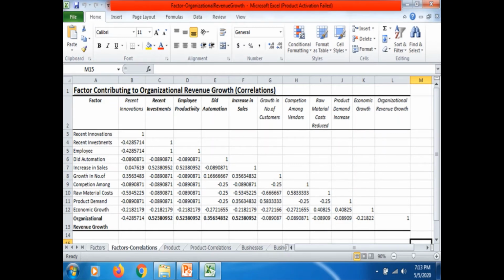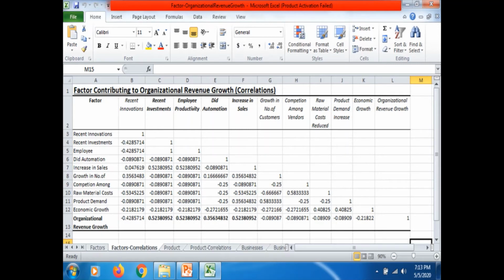If inter-item correlation values have more positives, like that you can rank order the factors which have positive correlation coefficient values, right? So these factors are increasing, and these factors result in the increase in organizational revenue growth, right?